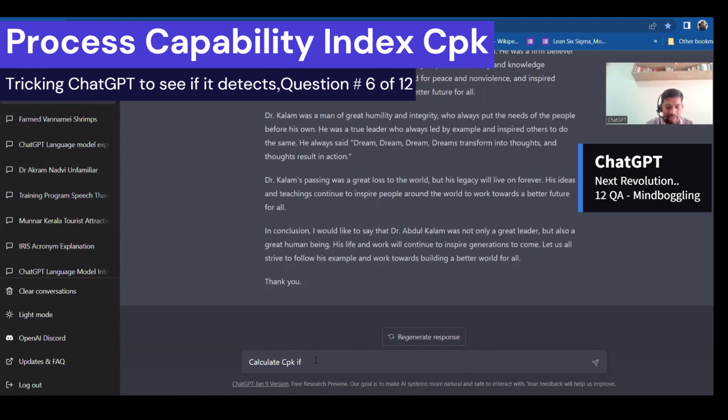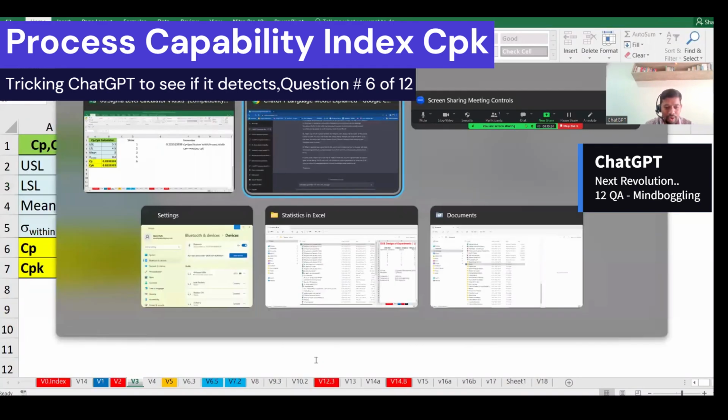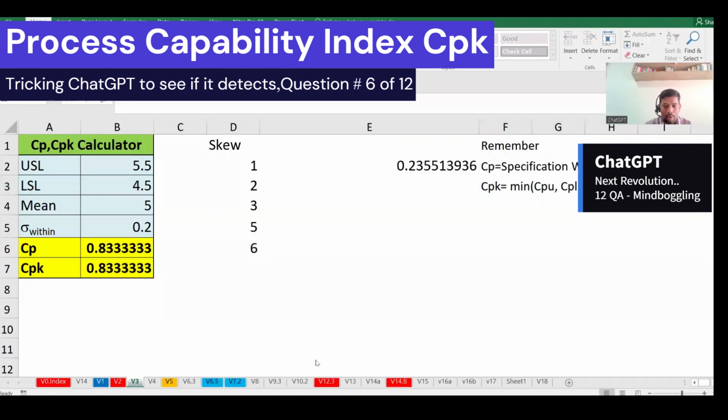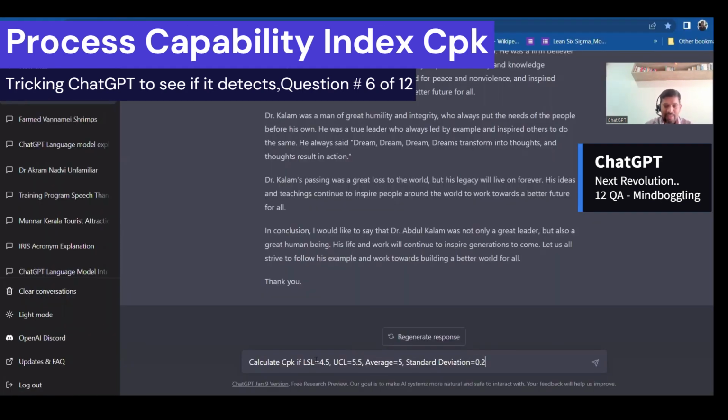CPK if LSL equal to 4.5 and UCL, I will put it. UCL, the control limit, comes in the control chart, not in process capability. Let me see whether it is able to detect that. I have given the wrong one, but let's see whether it detects it or not. And then average equal to 5, and standard deviation equal to 0.2. Okay, let's see. And then we need to calculate the inferences also.